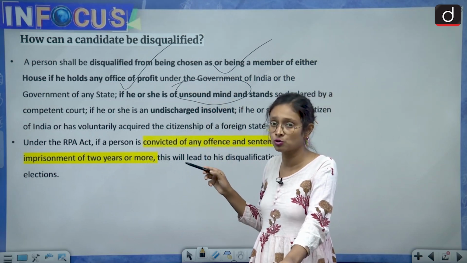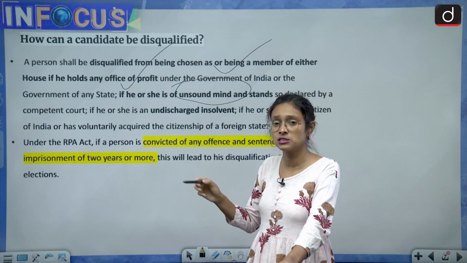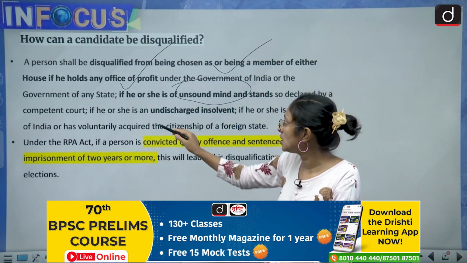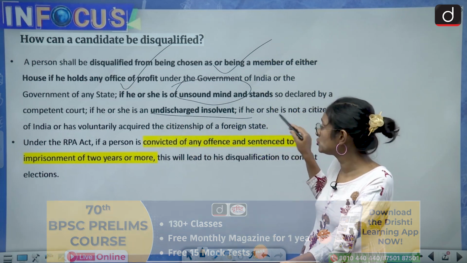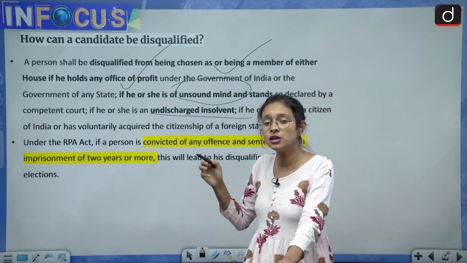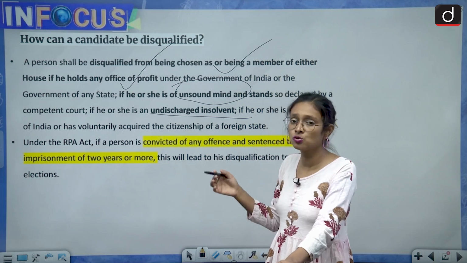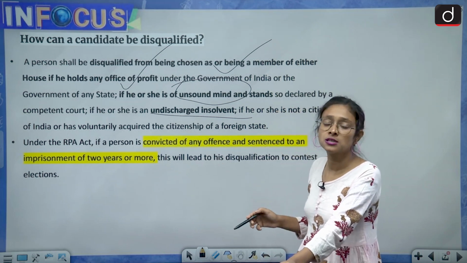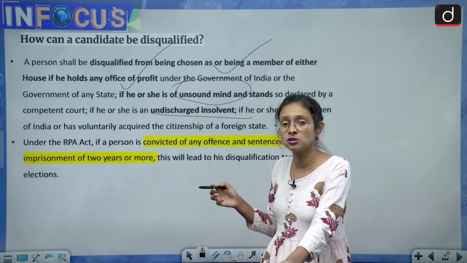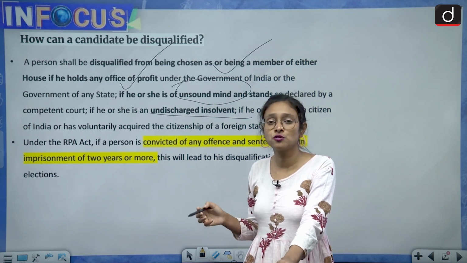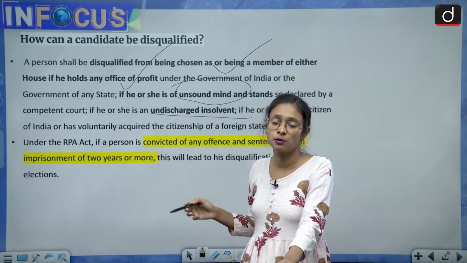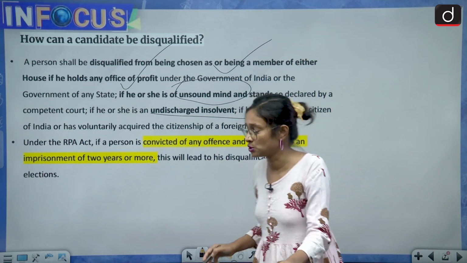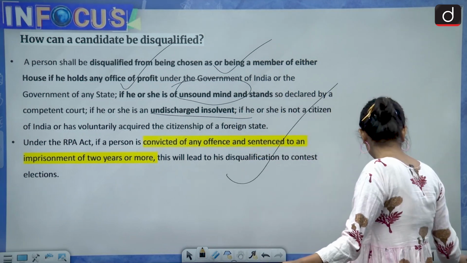After consultation of the court, the person will be disqualified from the legislative assembly or from being a member of parliament. And if he or she is an undischarged insolvent, or is not a citizen of this country or voluntarily gave up the citizenship. So these are the rules which form the basis of disqualification. And also, if a person is convicted under any crime and has got a punishment of 2 or more years, in that situation also the person can be disqualified from a particular assembly and from a particular house of the parliament. So these are the rules for disqualification.